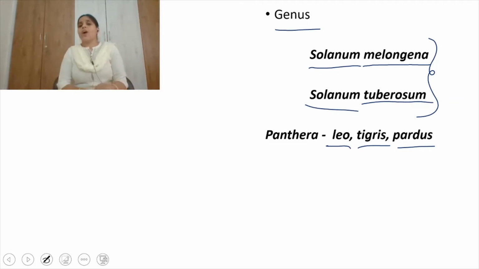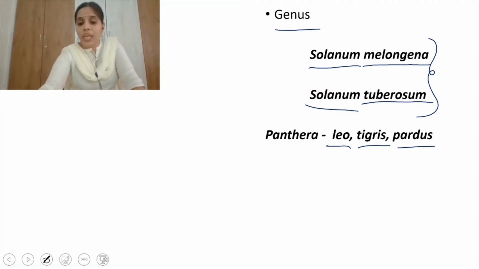Because all the three are carnivores, we can say that. Like you can ask what similar characters they are sharing. All the three are carnivorous, which eat only animals, right? That's a common character. So all the three species are sharing some common characters. That's why all the three species are kept in the same genus called Panthera.